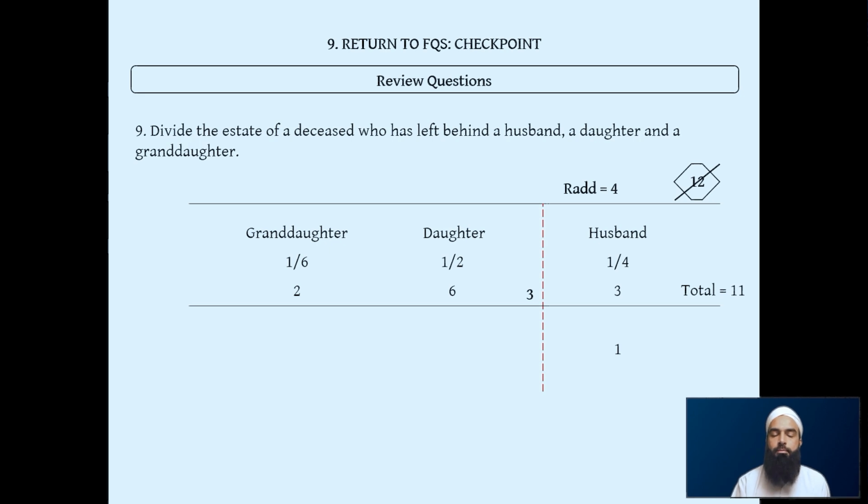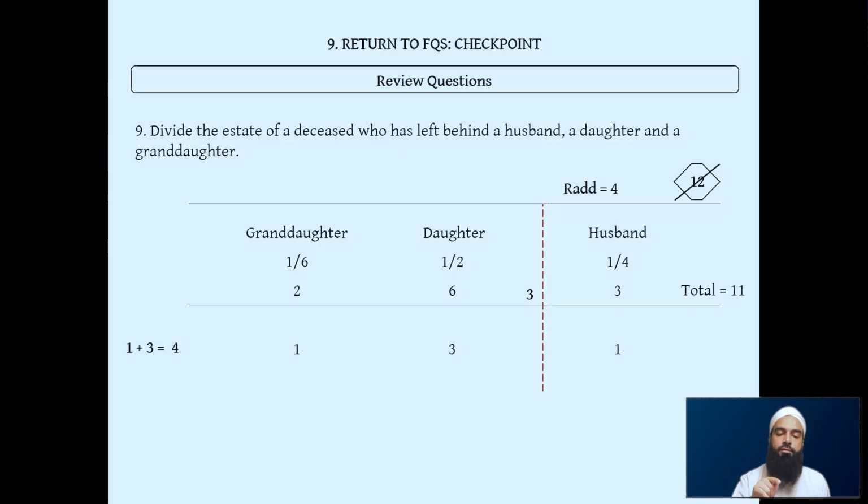So how do we do that? We see the ratio between the 2 and the 6, the shares of the granddaughter and the daughter. We see how many times the smaller number fits into the bigger number. So we see 2, 4, 6, 3 times. So we know 6 is 3 times bigger than 2. So we write the new ratios being 3 and 1. Because it's 3 to 1, we add it up. 1 plus 3 equals 4.